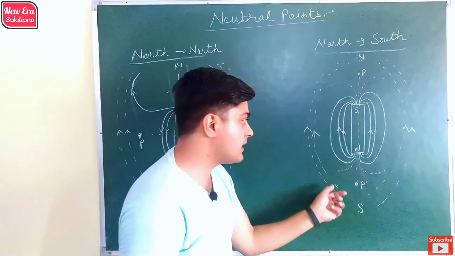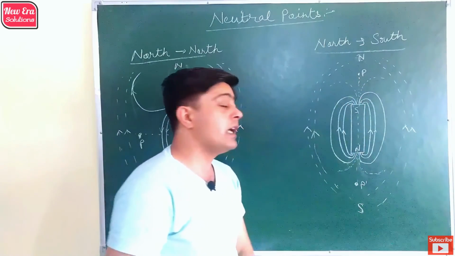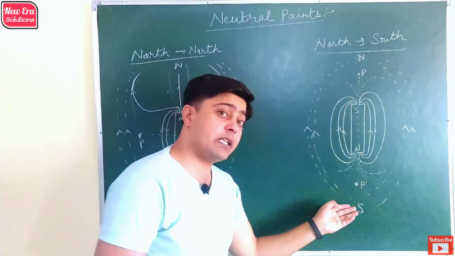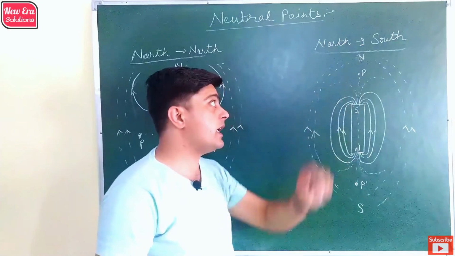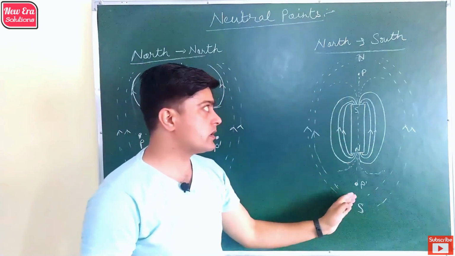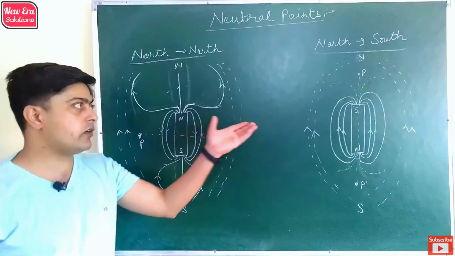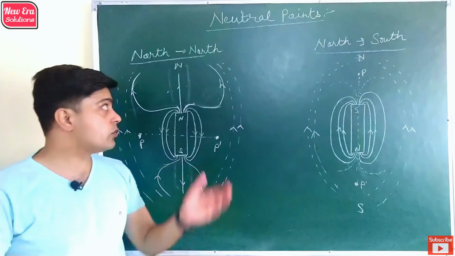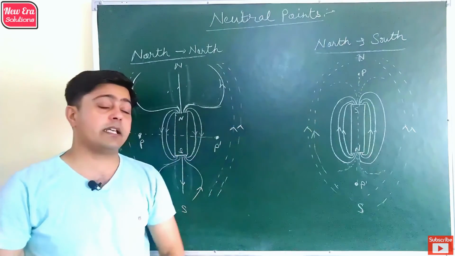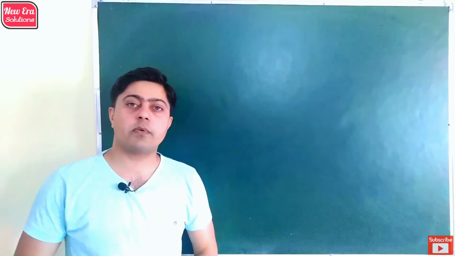In this case, we get two neutral points on the axial line of the magnet, because the magnetic field lines of the magnet are repelled by the magnetic field lines of Earth at the poles. So in different cases we get neutral points at different positions. In this case we get neutral points on the equatorial line, and in this case we get neutral points on the axial line. I hope today's topic is clear to you.